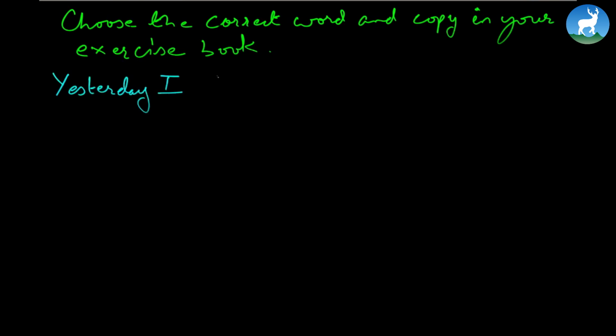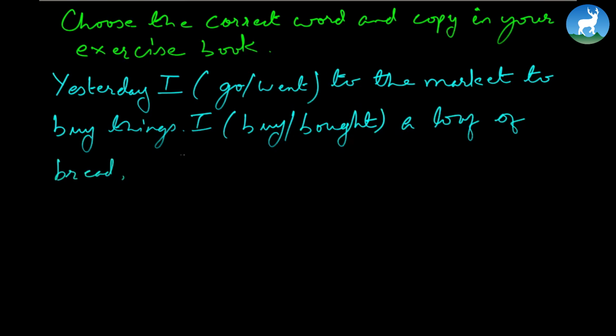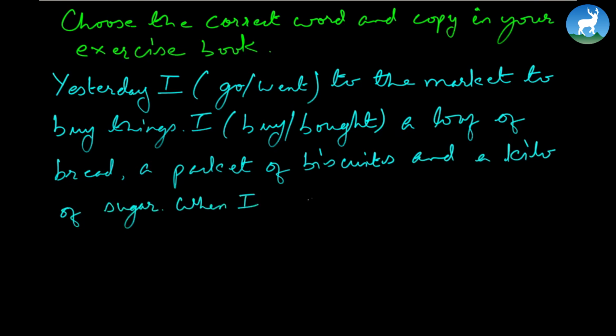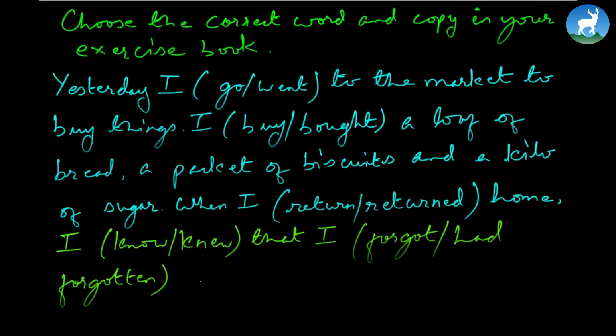Yesterday, for the options you have, go and went, to the market to buy things. Again, you have options, buy and bought: I bought a loaf of bread, a packet of biscuits, and a kilo of sugar. When I return or returned home, I knew that I had forgotten to buy some ladoos.